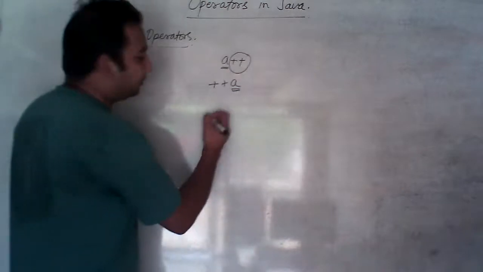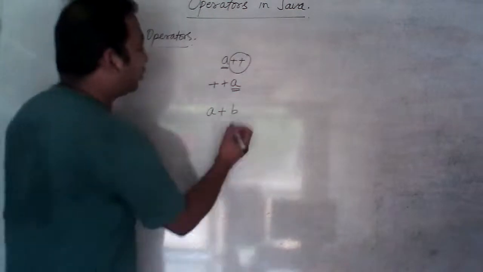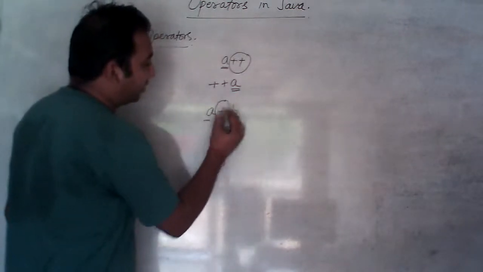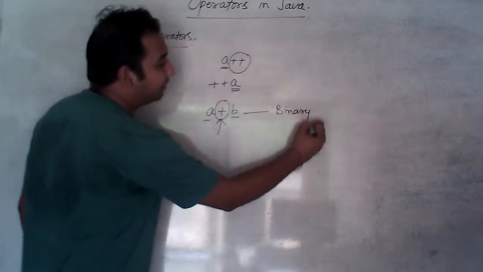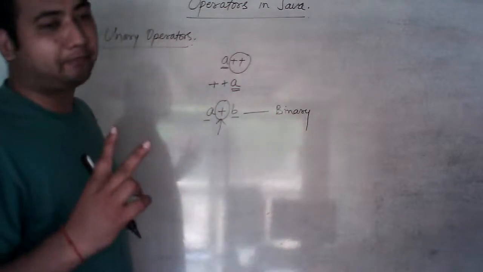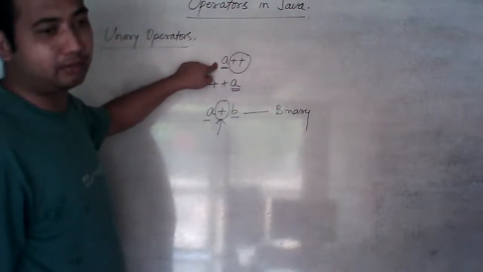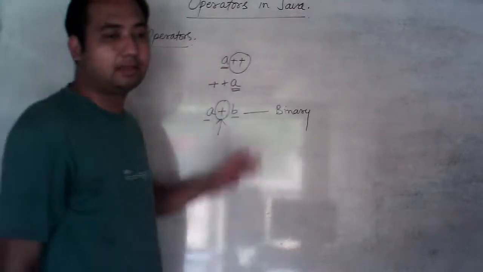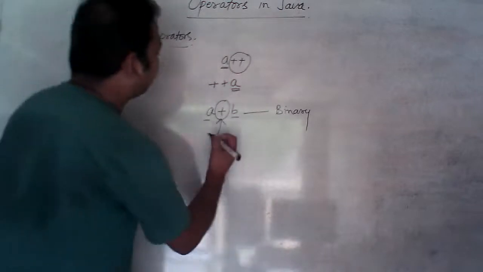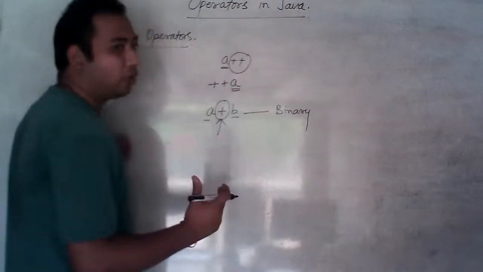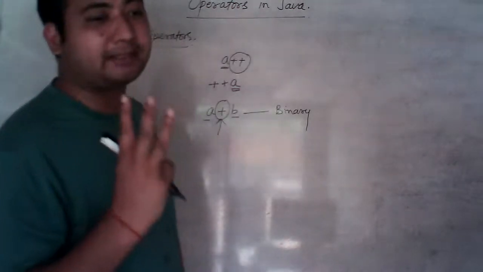Okay, and if we write a plus b, so here we have two operands and one operator. So it is known as binary operator. Binary means two operands are there. One operand is there, it means it is unary operator. Unary means single. Clear? And now we will talk about ternary operator also. Ternary means three. It means three operands are there.